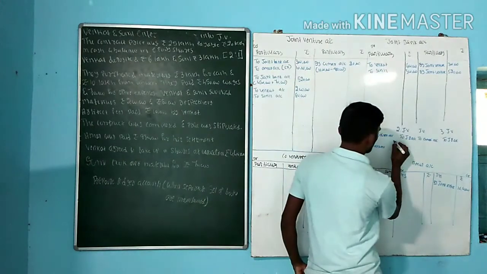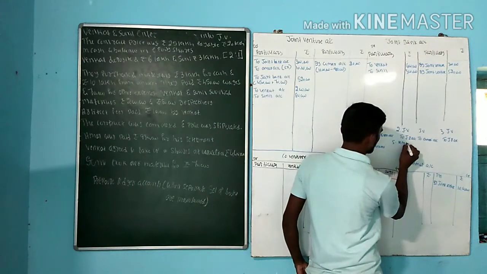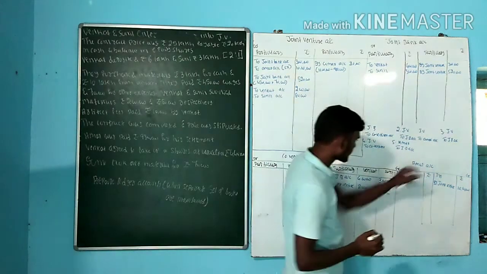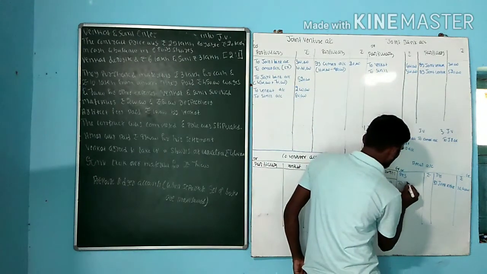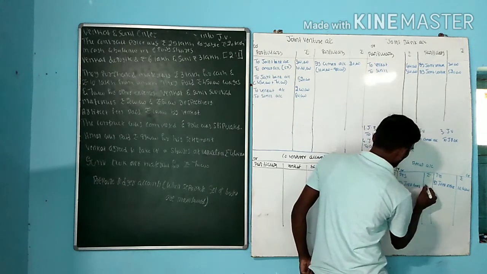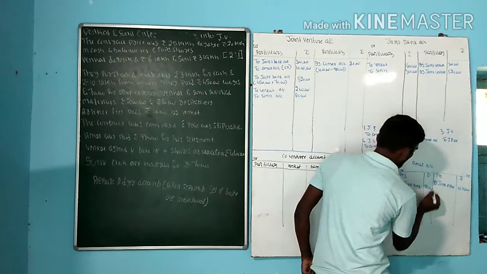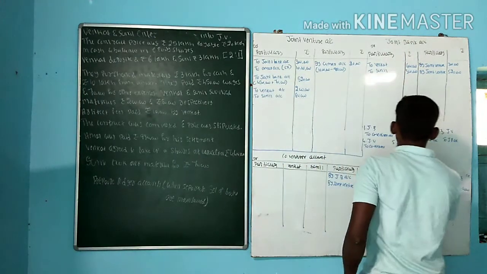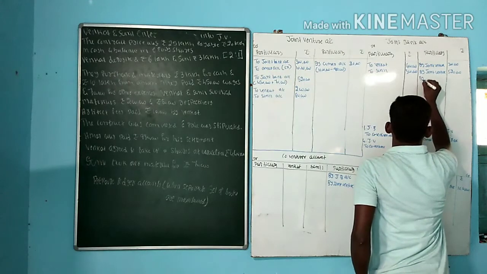Entry is the fifth one. Amar account debit to joint bank account. How much? 9,80,000. When it comes to joint bank, it will become by Amar account.